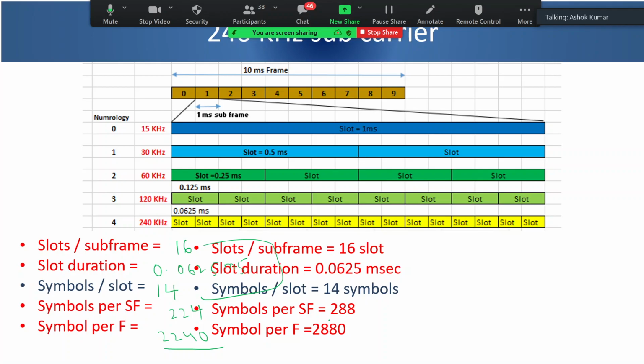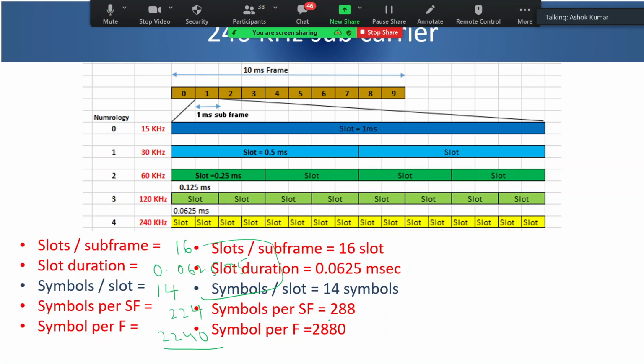And why are we using 30 kilohertz for the synchronization signal in that case? Because synchronization signals require a certain number of symbols. Whereas when we are using 4G and 5G together in dynamic spectrum sharing, since 4G has certain always-on transmissions, you will not get that number of continuous symbols for the synchronization signal. But if you use 30 kilohertz, within the same 1 millisecond you are able to accommodate double the symbols. So there you are using mixed numerology.